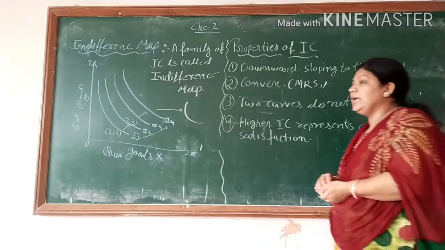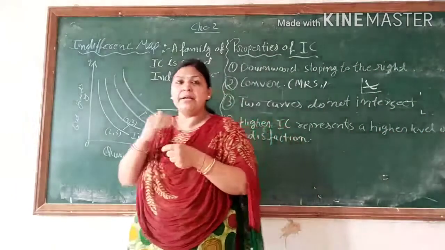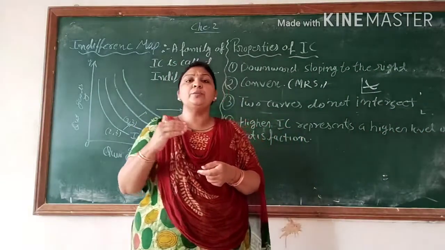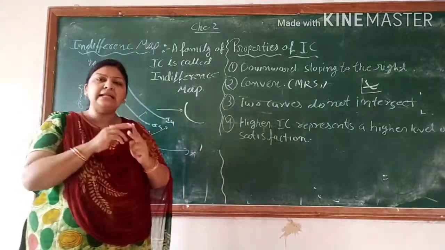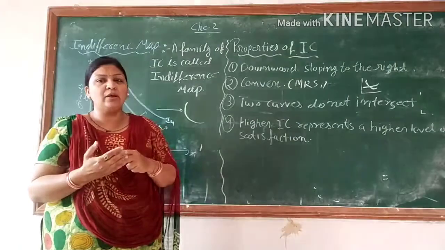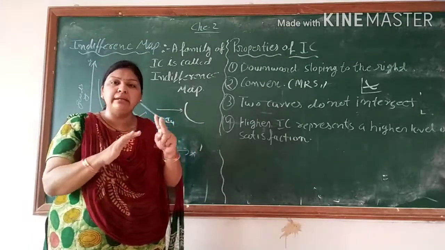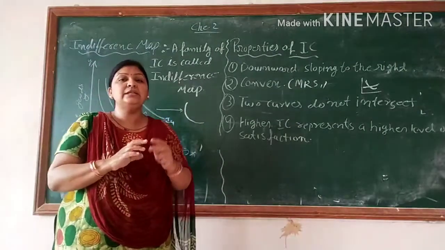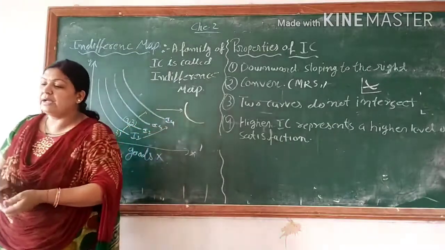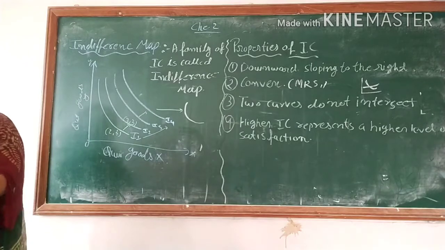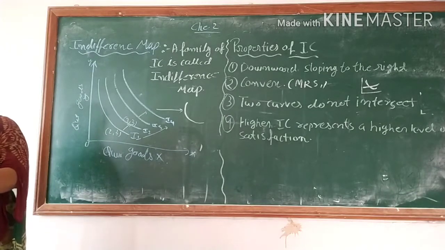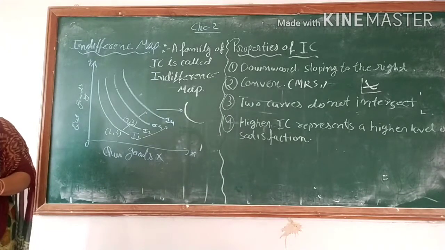intersect each other. It means if we are demanding X goods, 2X goods, at that time we are demanding something of Y goods. This is not an equilibrium basis. Fine, it is not an equilibrium basis. When we are talking about the utility approach, it should be on the equilibrium basis. So the two indifference curves do not intersect each other.